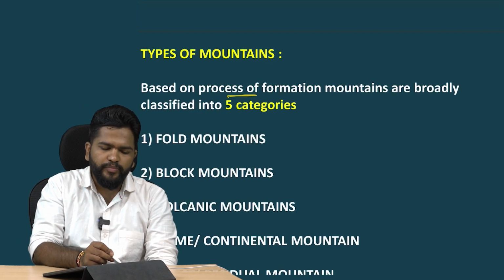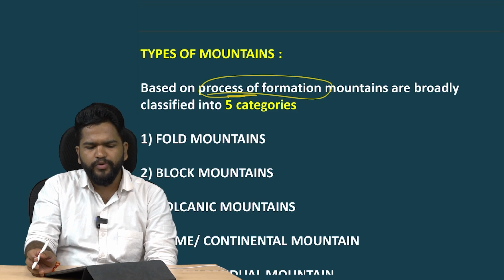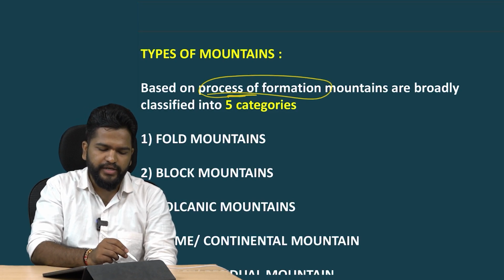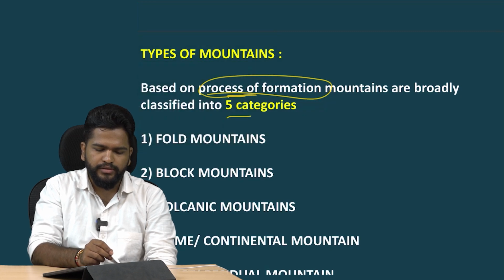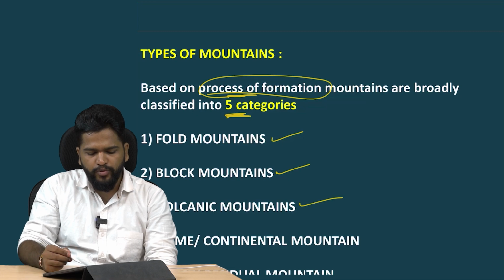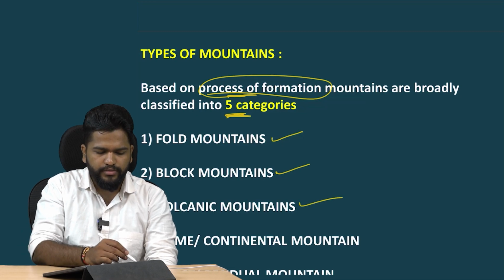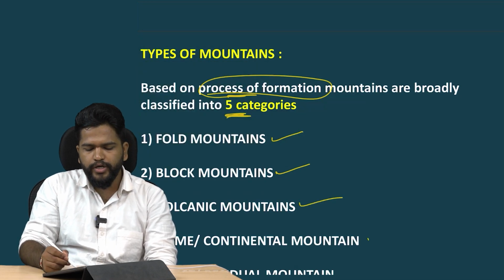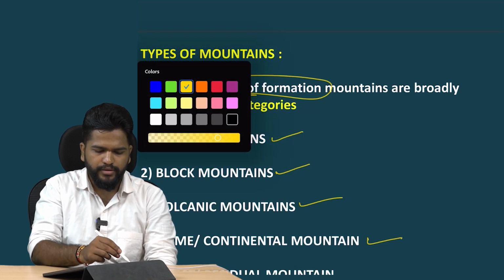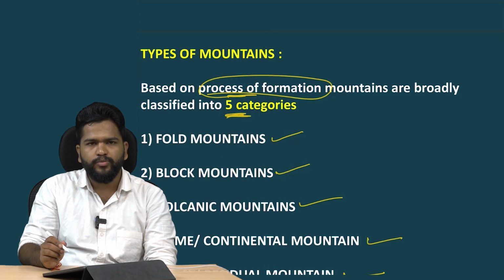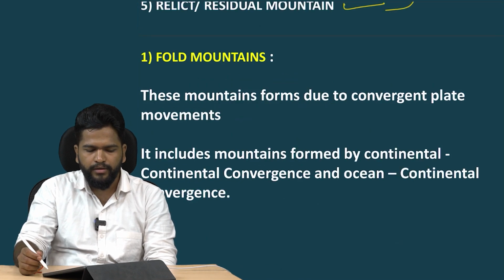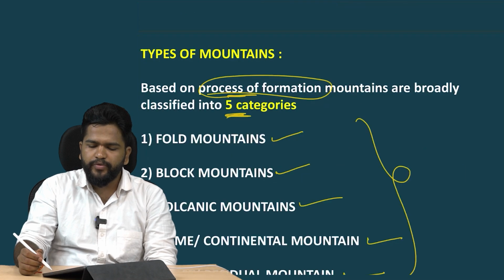Based on the process of formation, based on what process has been involved, the mountains can be classified into 5 categories. First, fold mountain; second, block mountain; third, volcanic mountains; fourth, dome mountain, also called continental mountain; and fifth, relict mountain or residual mountain. These are the types of mountains that we can see. So let us look at them one by one in detail.